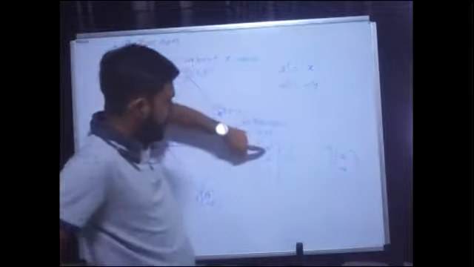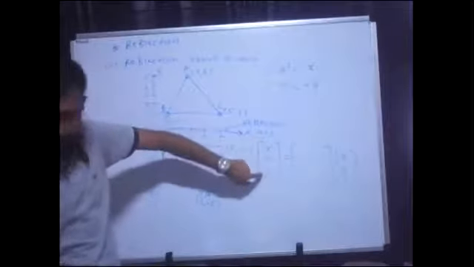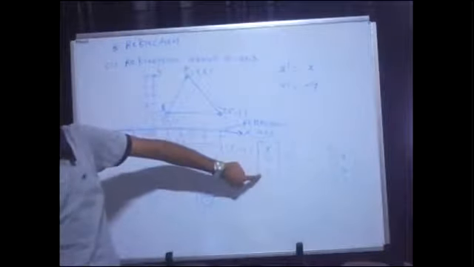Now this is my new coordinate x dash y dash 1. Fine. So now what to write here to get these two equations? In the middle matrix, what should I write? So that after multiplication I will get the same equations.